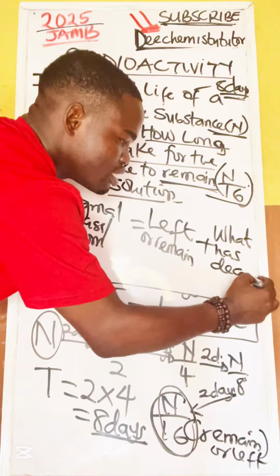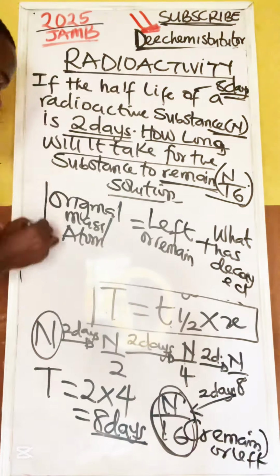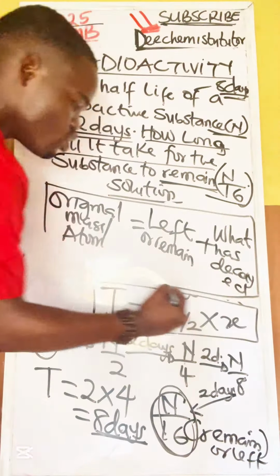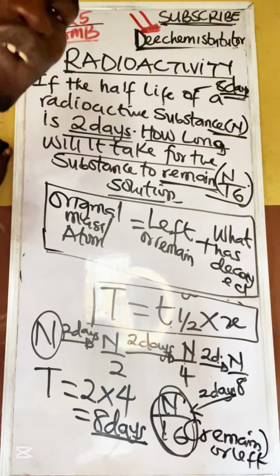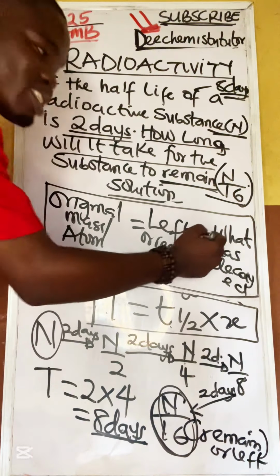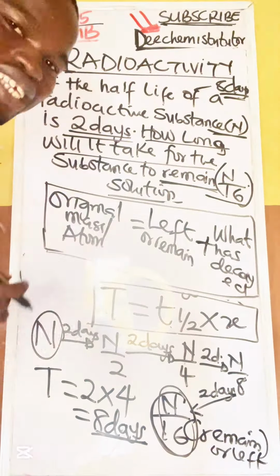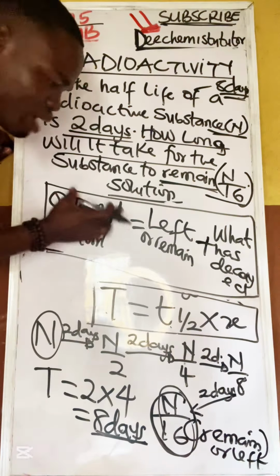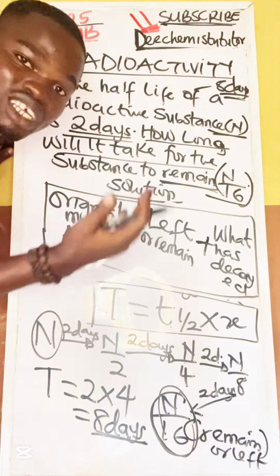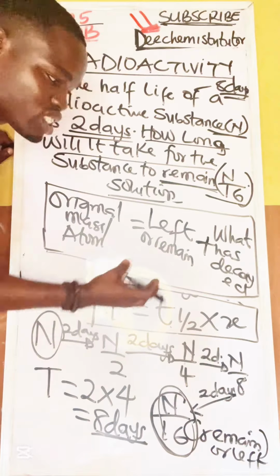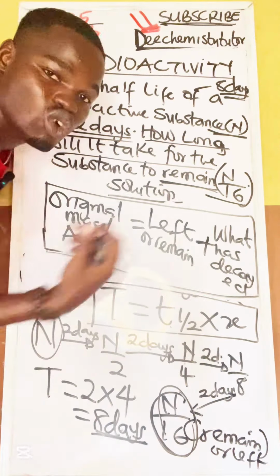If you know this, I bet you can almost solve all the radioactivity questions in physics. This thing is simple. The original mass, everything that you have, should be what is left and what has gone.